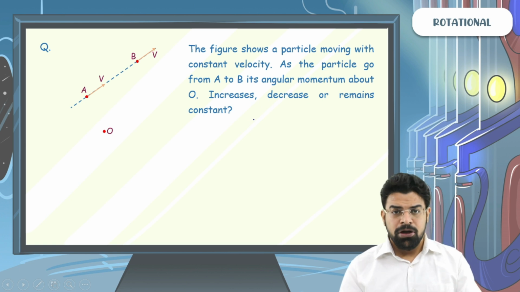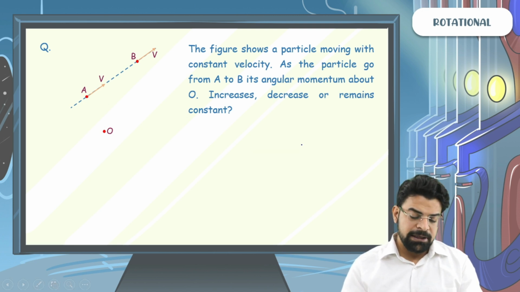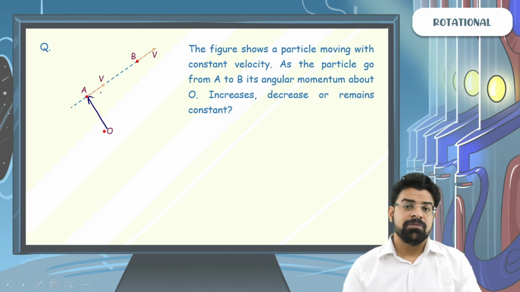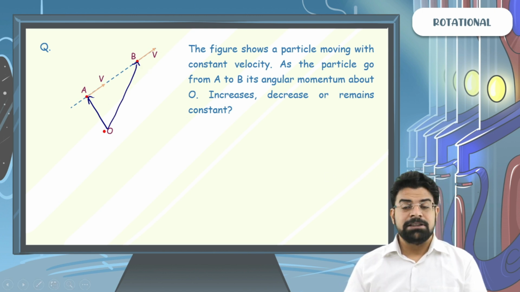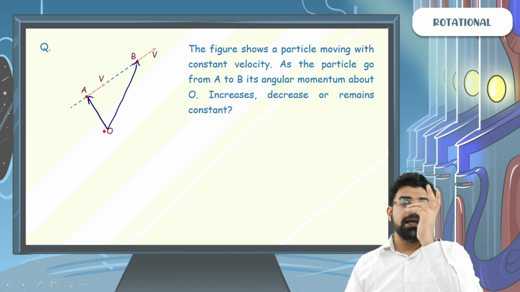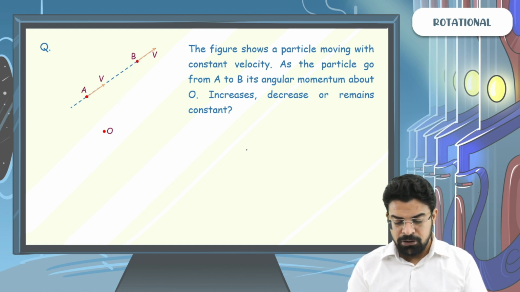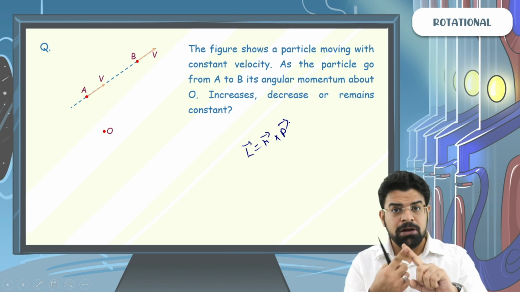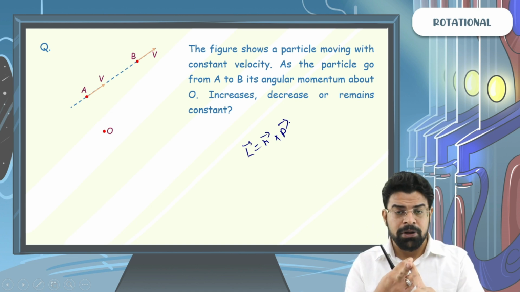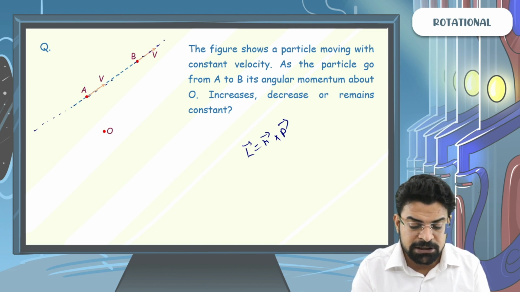Now the people who think that angular momentum equals r into p will think that at A, r is less, at B, r is more. Sir, the magnitude of momentum is the same, but as the magnitude of r increases, the angular momentum should increase, right? Beta, always think of angular momentum as r cross p, or as momentum times perpendicular length. Here, as the particle moves with a constant velocity, its line of momentum remains the same.